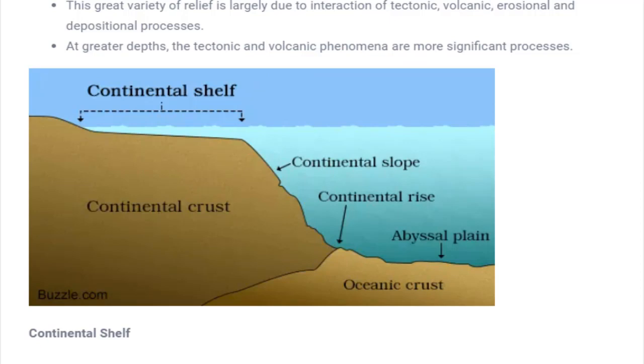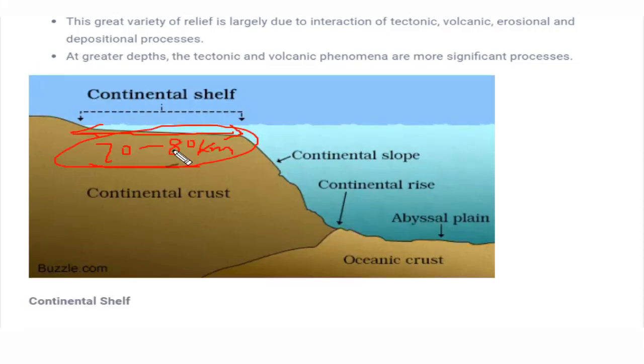The continental shelf is found near the coast. That means the land area which divides the land surface from the ocean surface would be called the continental shelf. If we talk about a few facts about it, the width of this continental shelf is 70 to 80 kilometers in general. This is not fixed. It can be as little as 30 meters, and sometimes more than 150 kilometers. It depends upon ocean to ocean, and it varies along the ocean.